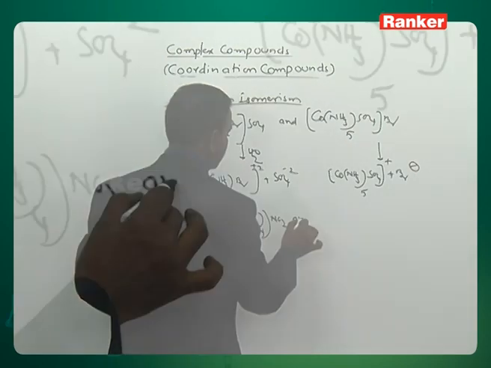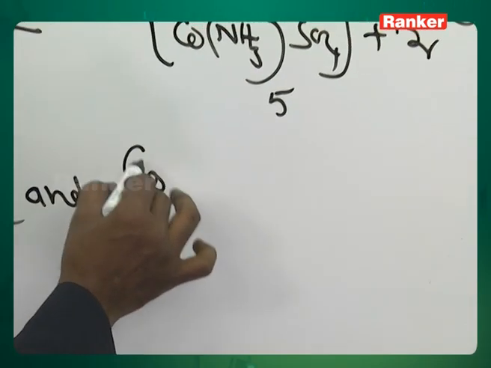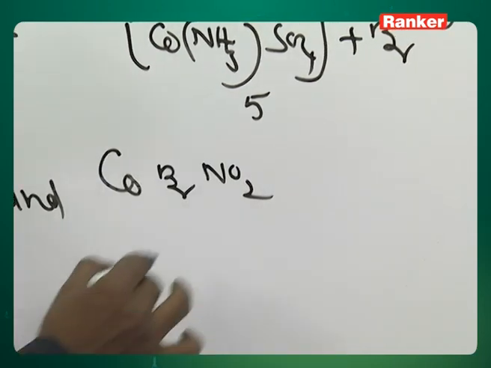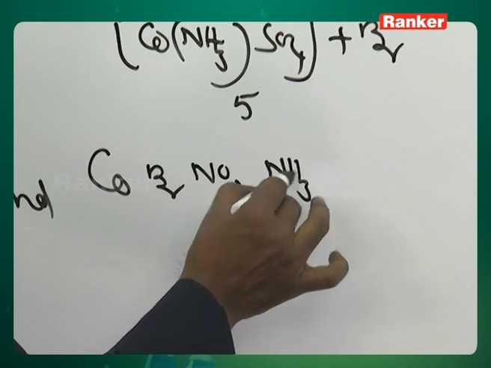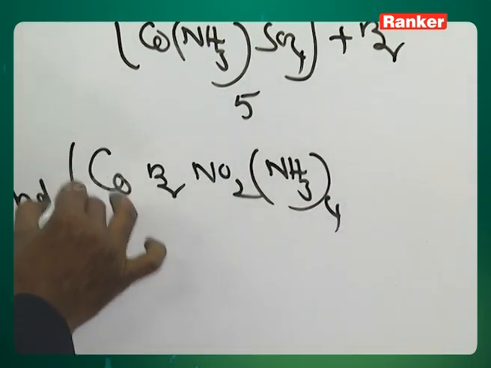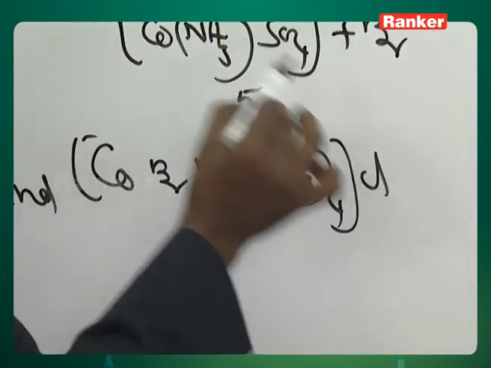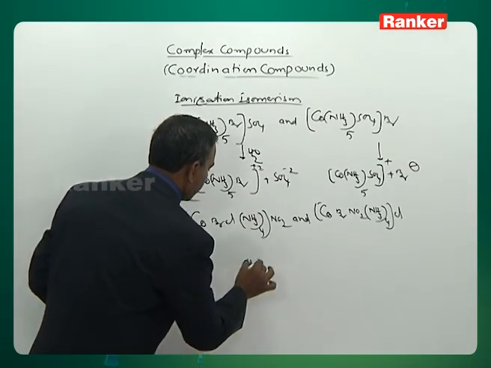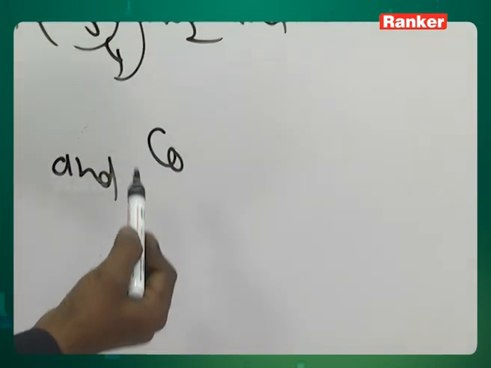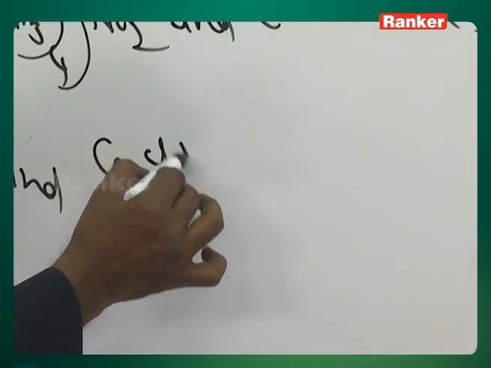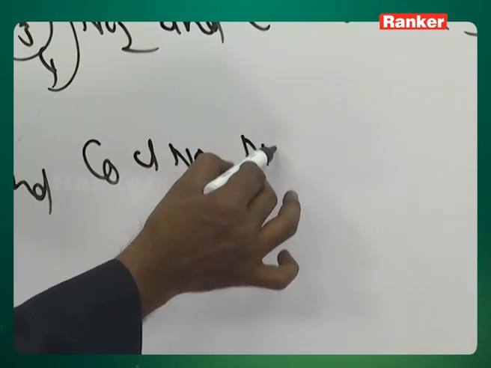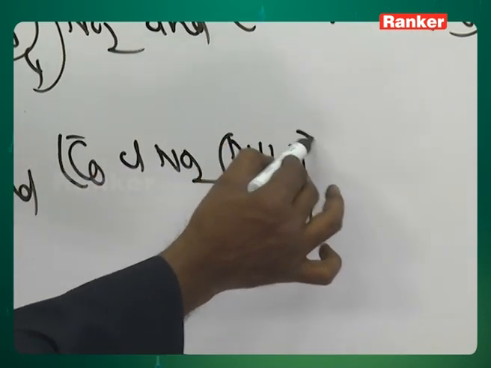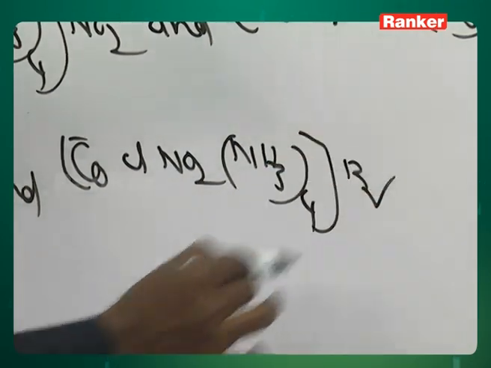Now, first exchange, second exchange. Look here: Co, Br, NO2 comes inside, and NH3 taken 4 times, and Cl is outside. One more we can write: Co, Cl, NO2, NH3 taken 4 times, with bromide outside.